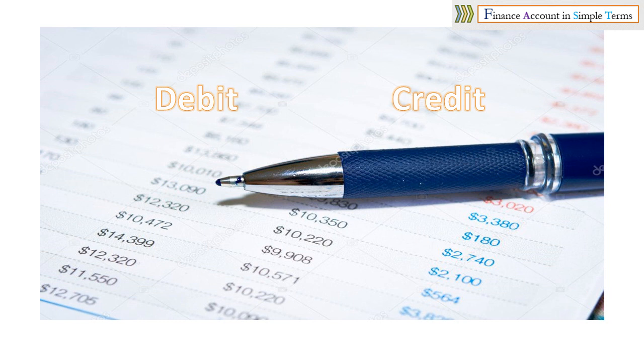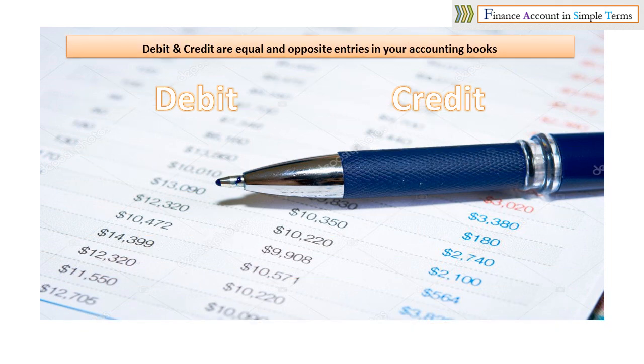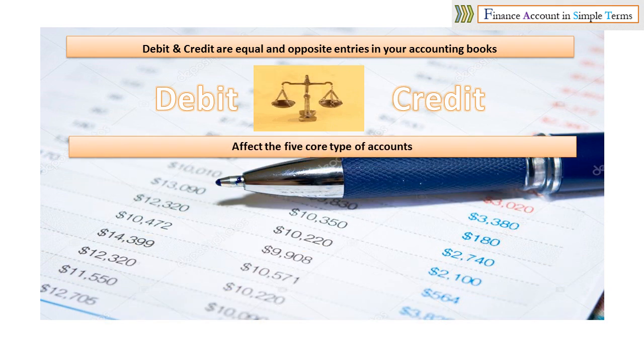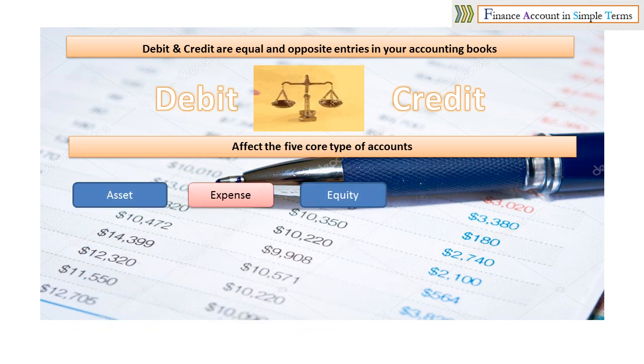Before we talk about the three golden rules of accounting, it is important to understand debit and credit. Debit and credit are equal and opposite entries in your accounting books. They are always equal. They affect the five core types of account: asset, expenses, equity, liability, revenue.